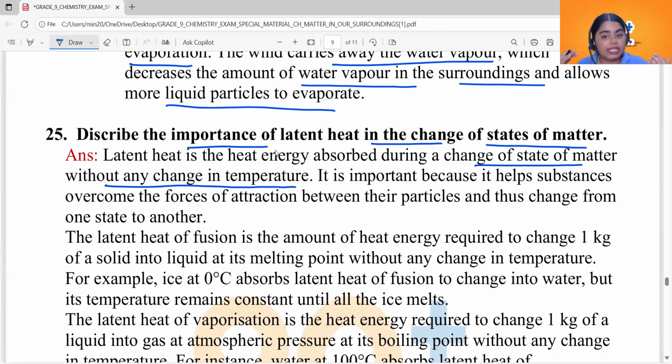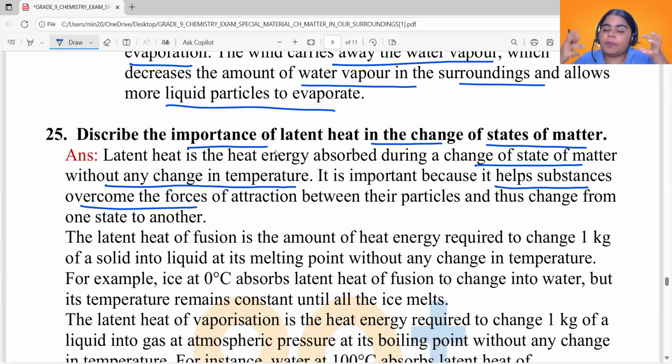Now, why is this latent heat important? It is important because it helps substances overcome the force of attraction between their particles. Particles are held together by the force of attraction from the other particles, right? We said that is a characteristic feature of the particles of matter. Particles attract each other.